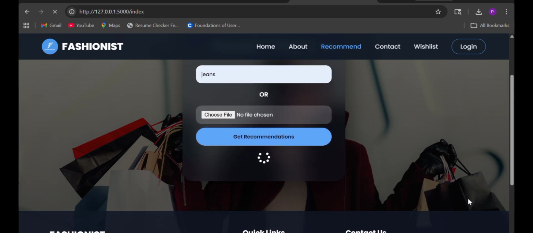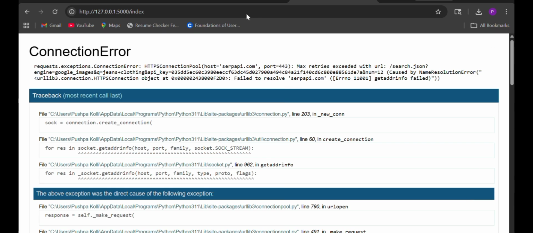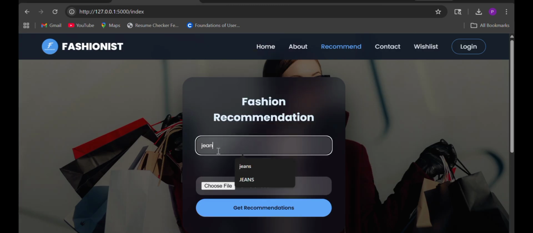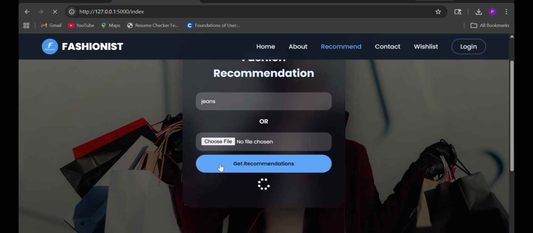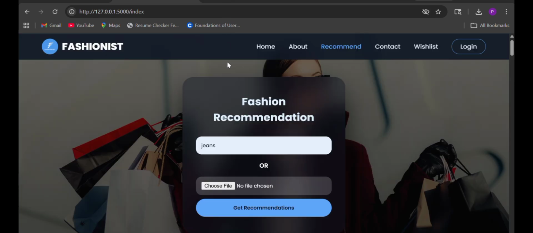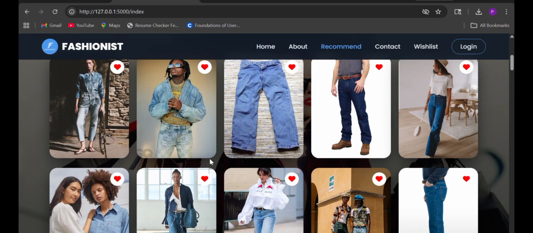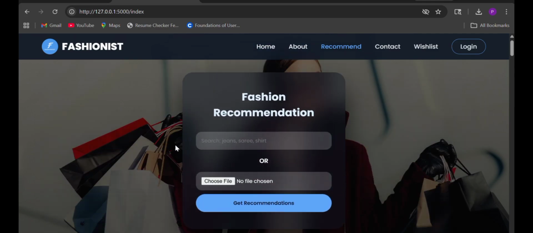Whatever text the user has entered, when they click on the get recommendations button, the data goes directly to the backend and the images are fetched from the SERP API key. Here the images are loading from the backend. So these are the data regarding the search results.